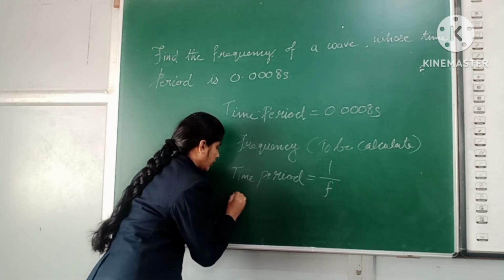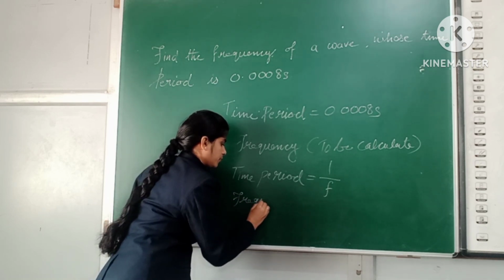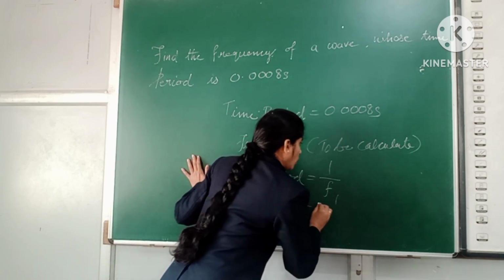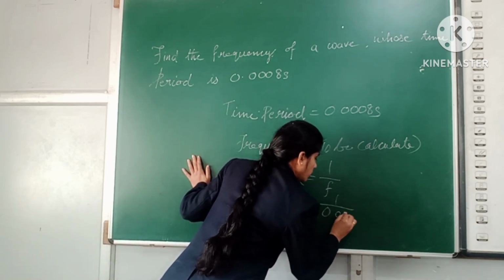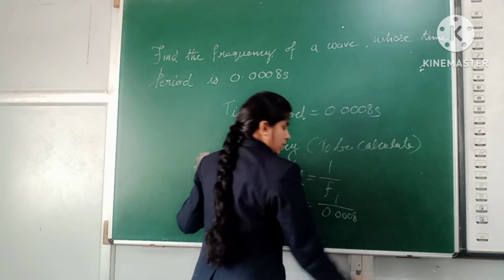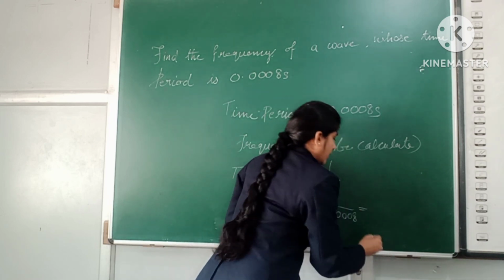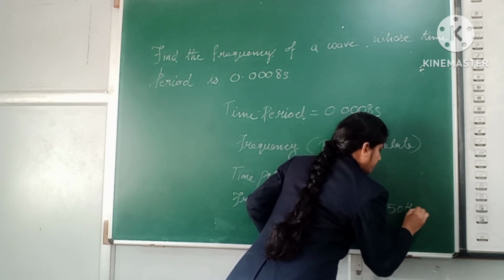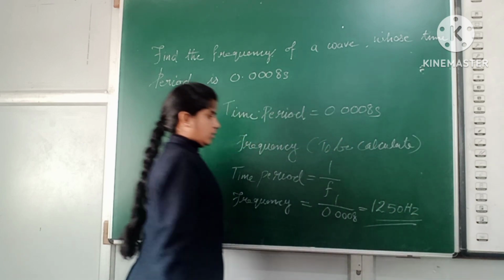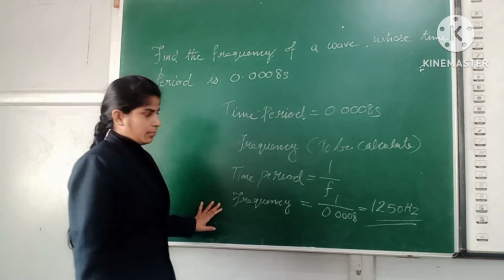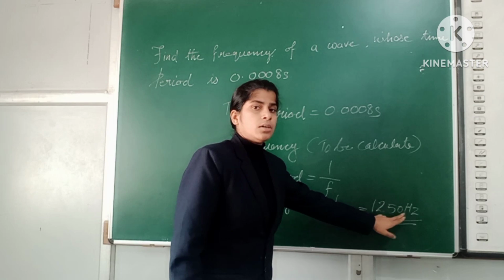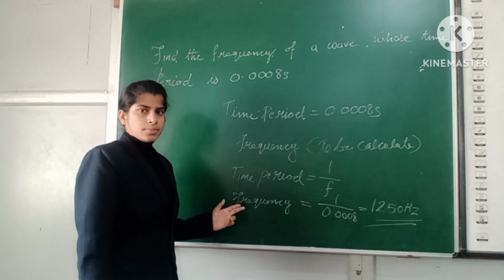Here frequency equals 1 upon 0.0008, and we will get the answer 1250 Hz. So the frequency of the sound wave is 1250 Hz. Did you understand this?